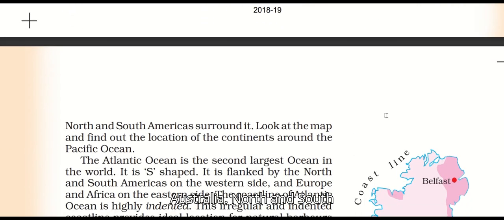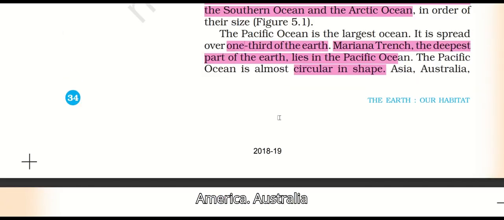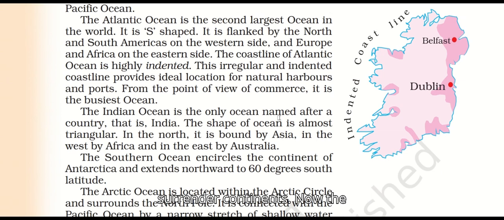Asia, Australia, North and South America surround it. Look at the map and find out the location of the continents around the Pacific Ocean. అదే కదా, ఏషియా, నార్త్ అమెరికా, సౌత్ అమెరికా, ఆస్ట్రేలియా సరౌండ్ అయి ఉంటాయి కాంటినెంట్స్.